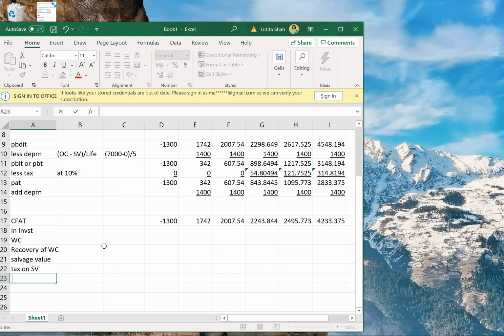And therefore that will give me my net cash flow. Into discounting factor will give me PV of cash flow.